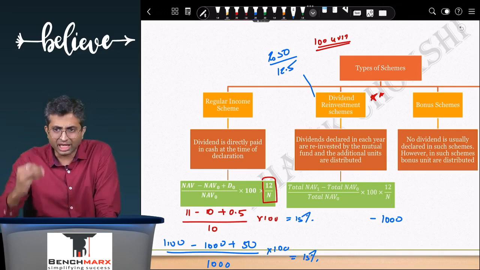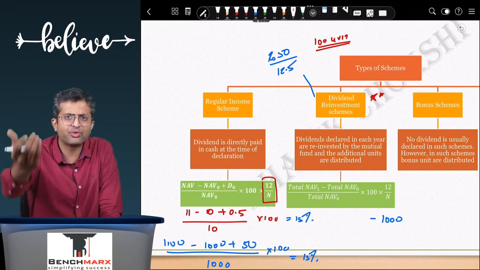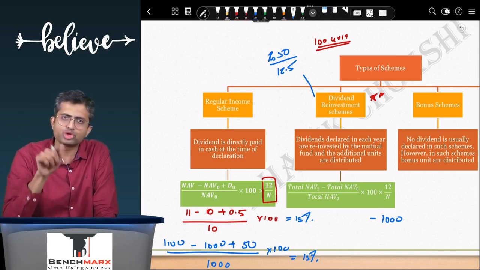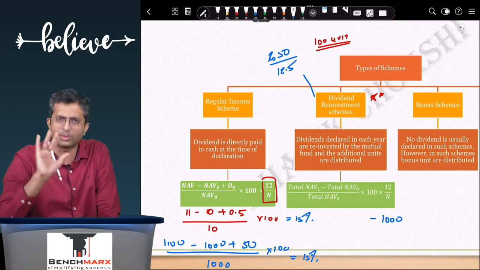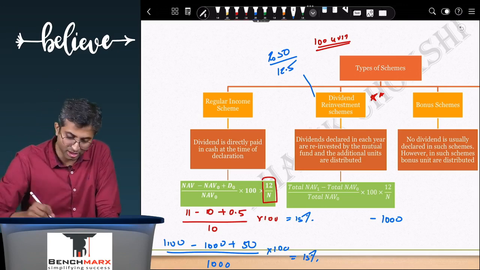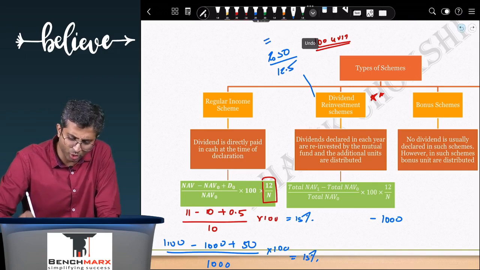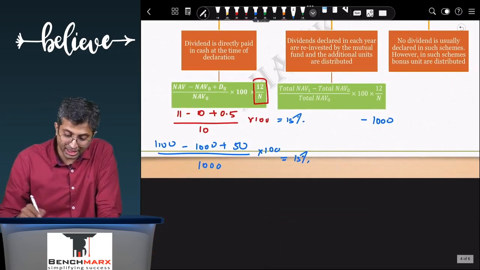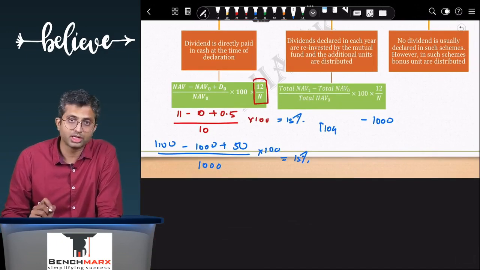So it is like saying that I give you 50 rupees worth of cash. You don't want that cash, so you give me 50 rupees back, and against those 50 rupees I'm going to give you units. Those units will be given based on the NAV on the date when the units are allotted, which is, let us say, 12.5. This is somewhere during the year, in which case 50 divided by 12.5, this will come to 4 units, I guess. Which means at the end of the year I am now having 104 units.